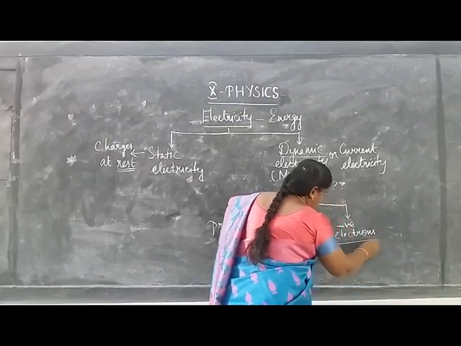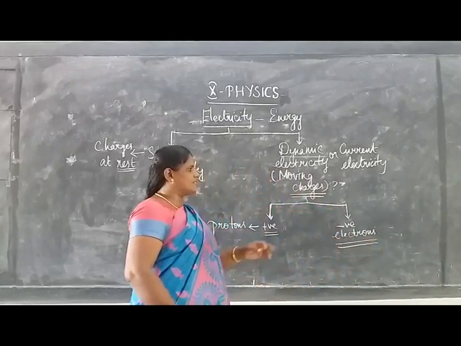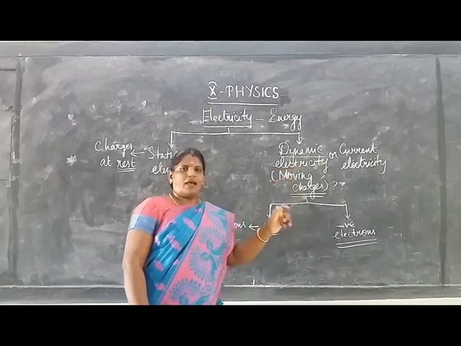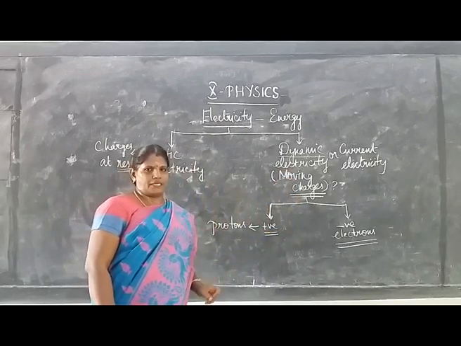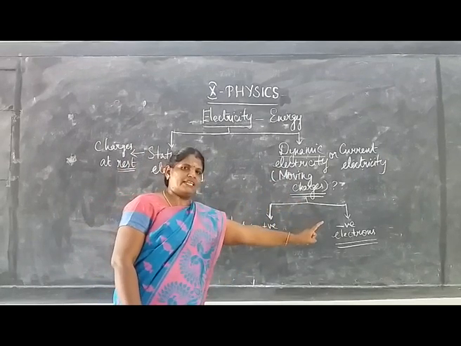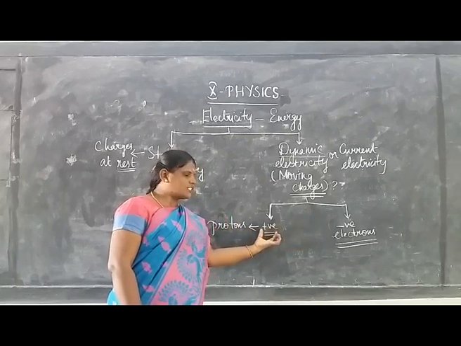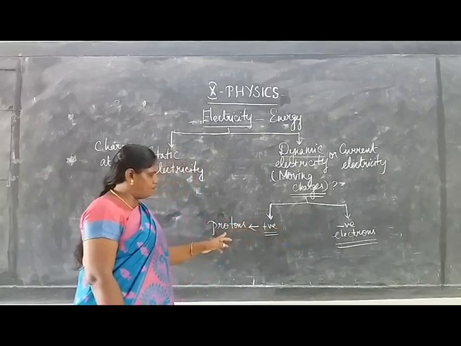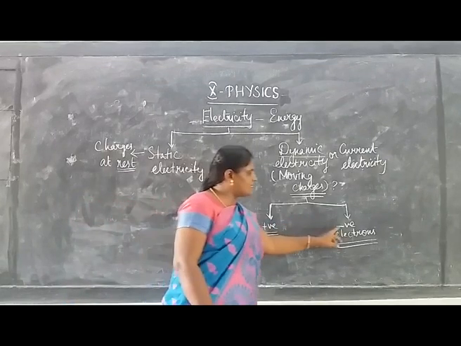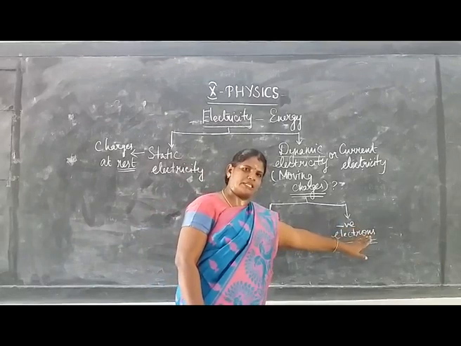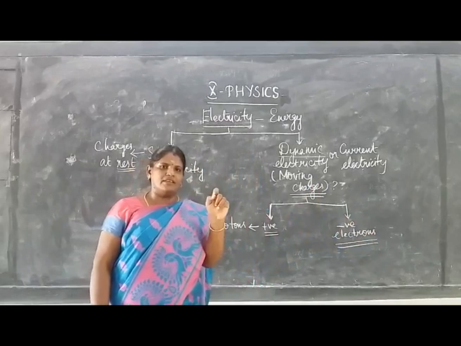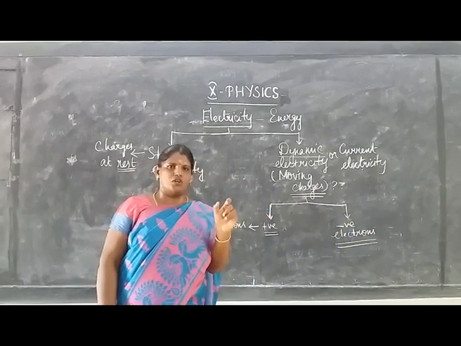So a charge is a tiny particle of incredibly small mass, called a subatomic particle. There are two types of charges, positive charge and negative charge. Always you can see the protons and neutrons are tightly